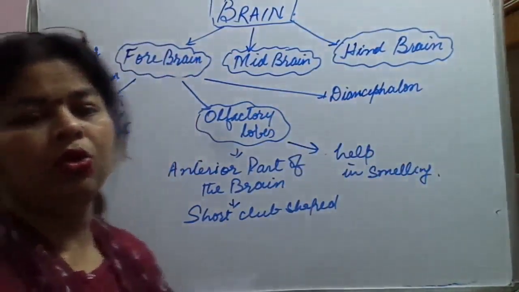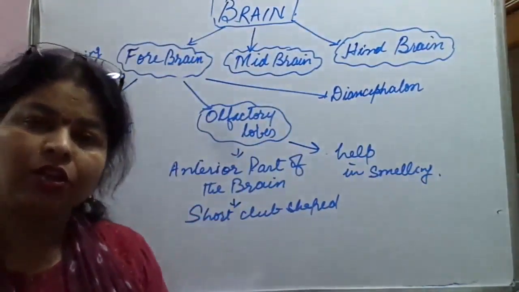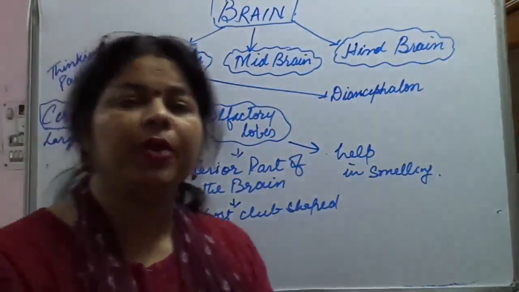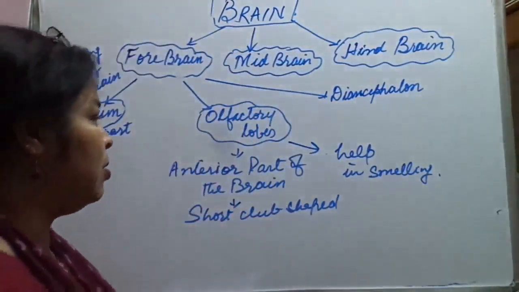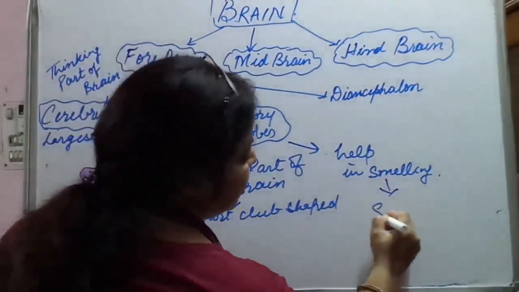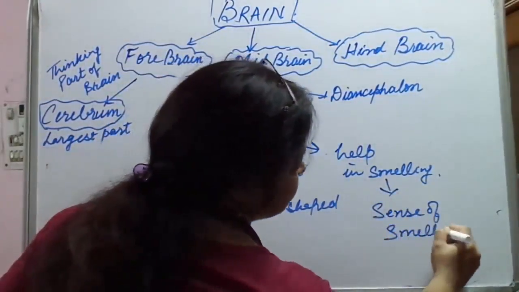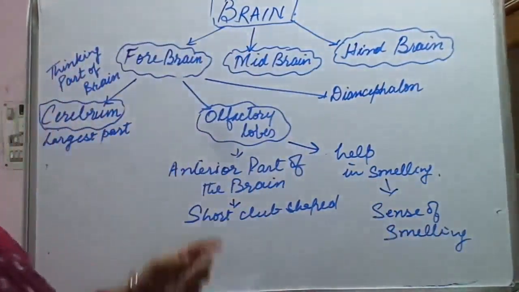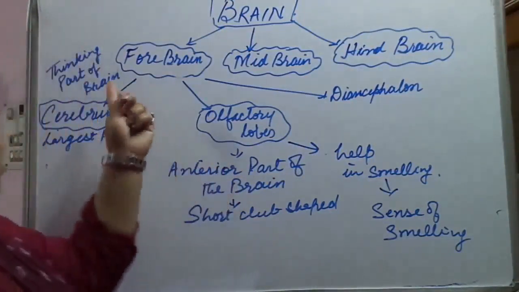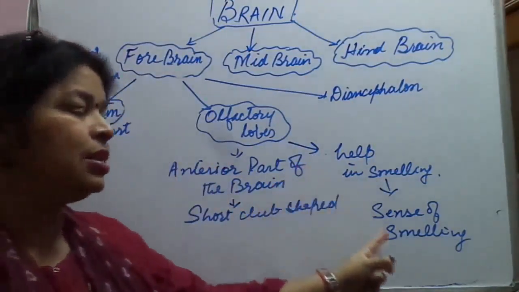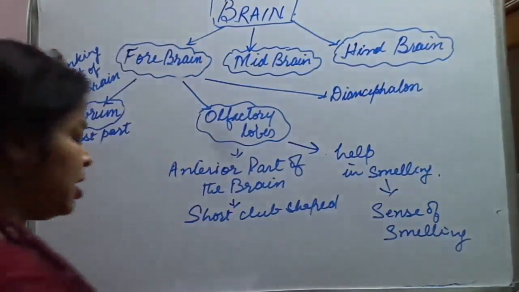Fine. So these olfactory nerves arise from the olfactory lobes and help in smelling. This is the main function, that it helps in having the sense of smelling. The olfactory lobes are a very small part of the forebrain, and they sense the smell.